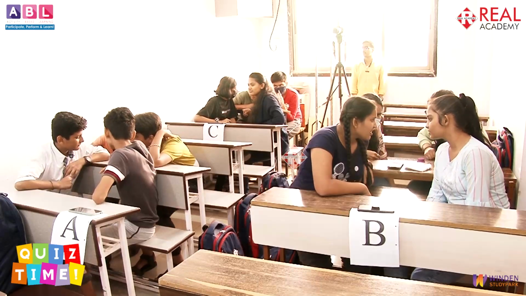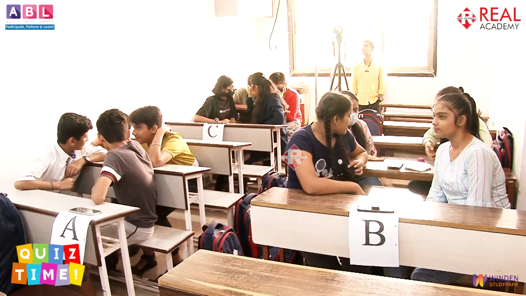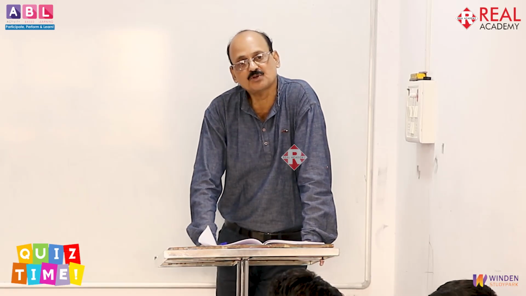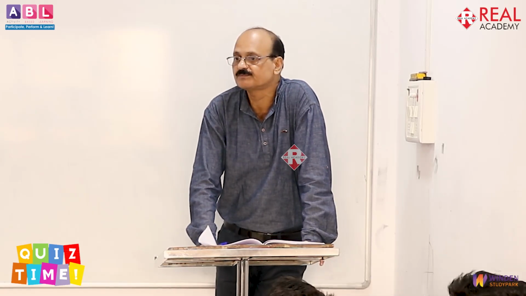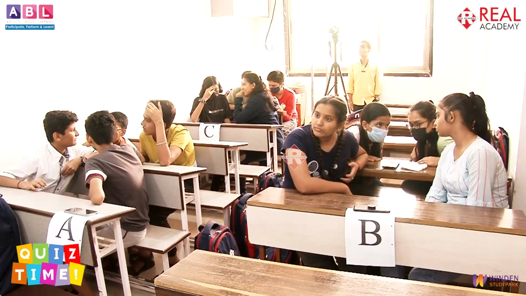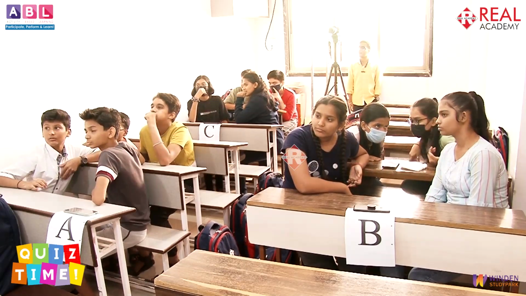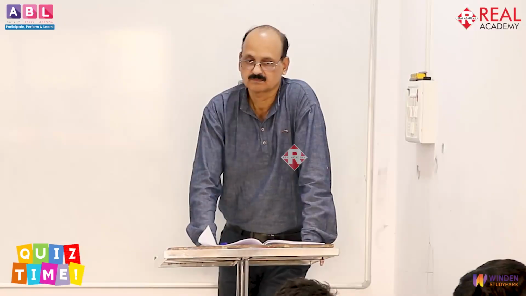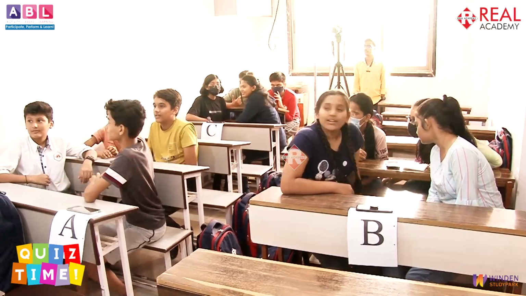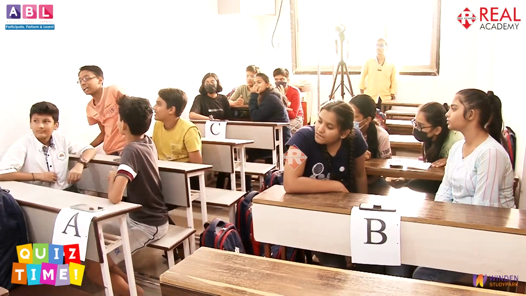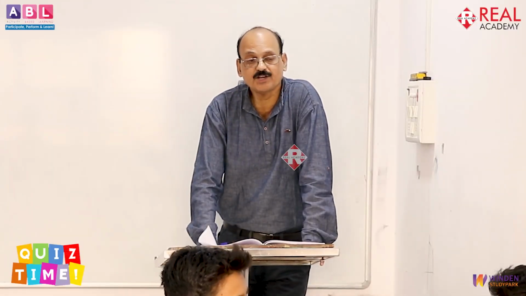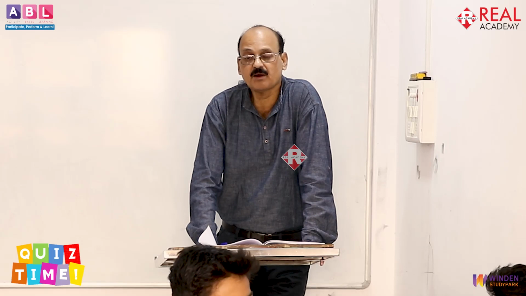Which money refers to those deposits which can be withdrawn from the bank at any time on demand? Whenever you go to the bank, you can withdraw that money. What money is that called? Yes, A. Plastic. No, that is different. I am asking what kind of money it is when you deposit with a bank.